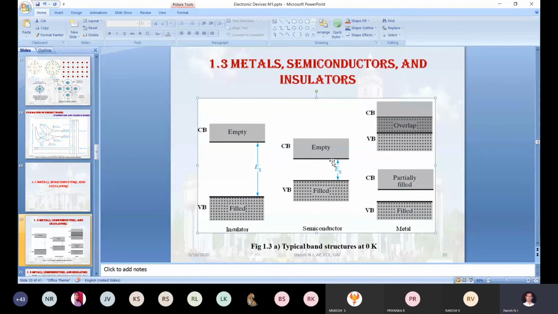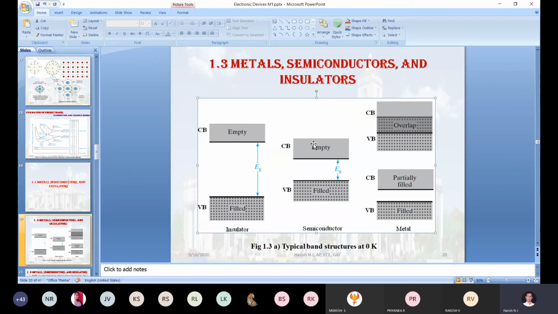So if you give up to 2 electron volt energy to your valence band electrons, all the electrons will start moving from valency band to conduction band. Those electrons diffusing from valence band into conduction band will help us in the conduction of current.